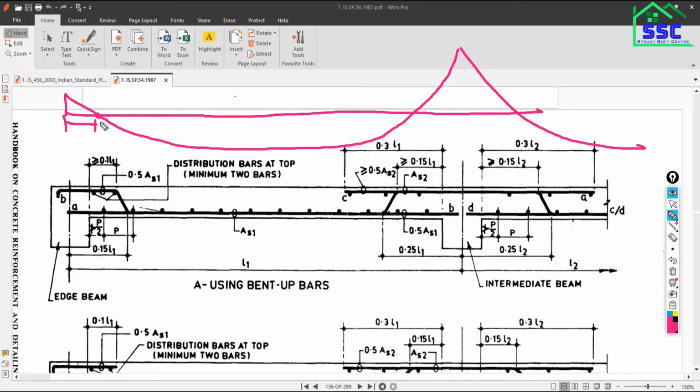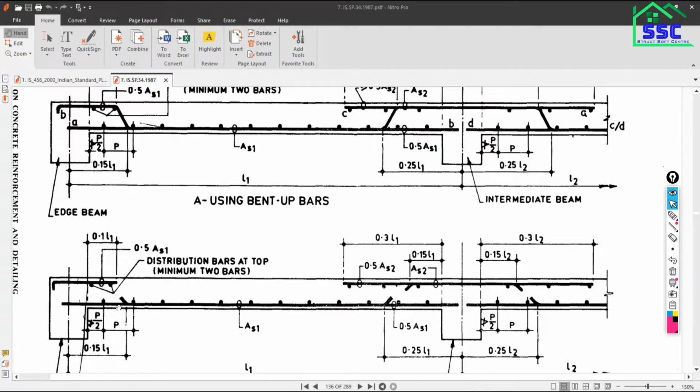So this is a small distance, and if you look at the same thing from the intermediate support, as you are getting the maximum moment over the intermediate support, here you have the option to bend up the bar from a large distance. Is that okay? This is actually the reason.